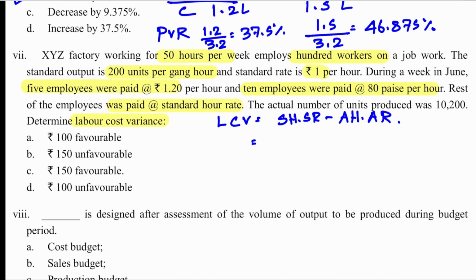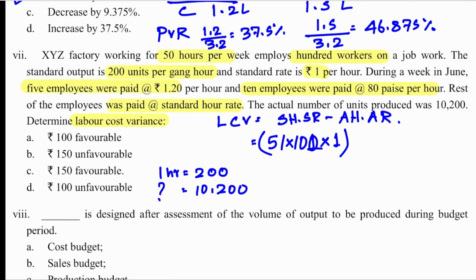You have to identify each element. Standard rate is 1 per hour. Standard hour for actual input you will have to calculate. How you will calculate? Here the information is given. Standard output is 200 units per gang hour. What is the meaning of that? 1 hour, 200 units. How many hours for actual output? So cross multiplication will give you 51 hours. Multiplied by, there are 100 employees. So 100. This is your standard hour. 51 into 100, into standard rate is 1.